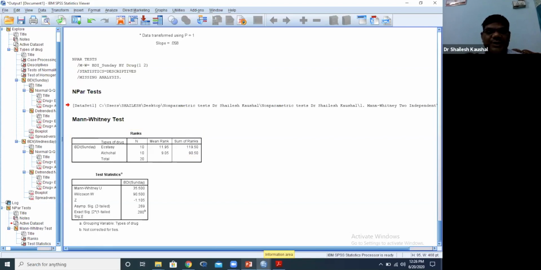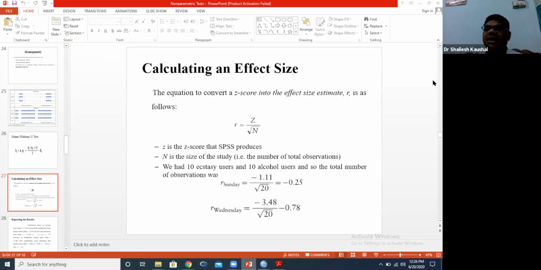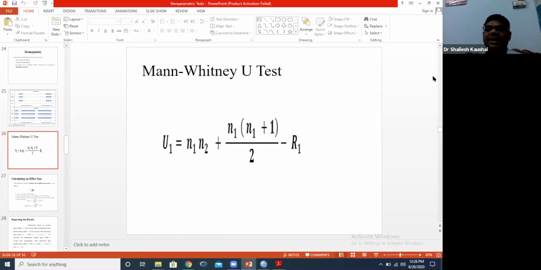I'll explain, because SPSS converts it automatically. We do not change the ranks. We will not convert our continuous data into rank. SPSS automatically converts ratio or interval data into ordinal. Is it clear? Now the question is how did we get the ranks?